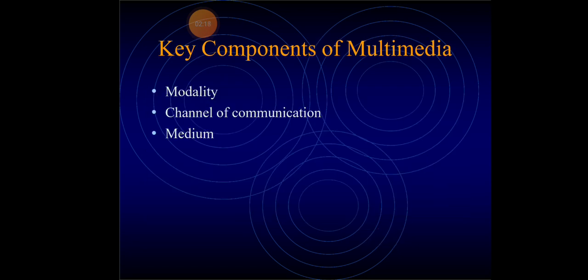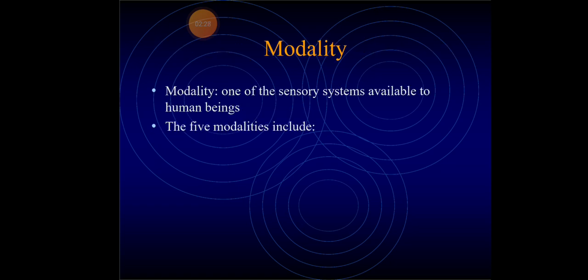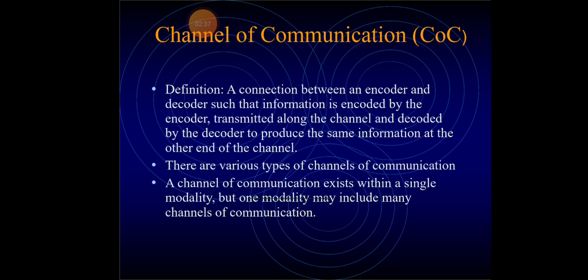Next we see what the key components available in multimedia are. The first one is modality, the second one is channel of communications, and the third one is medium. What is meant by modality? Modality is nothing but one of the sensory systems available to human beings. So we have 5 modalities it includes.